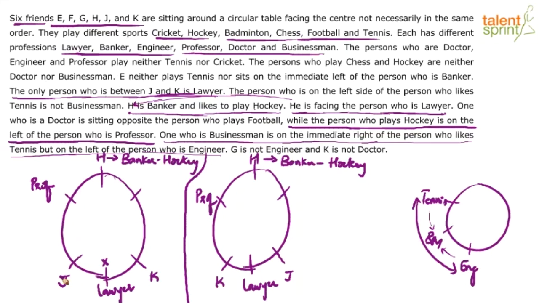Can engineer come here? Let's assume it comes here. So if engineer comes here, next one should be a businessman, but we already have a professor here. Both professor and businessman come under profession. So if you take engineer in this position, businessman has to come here, but this is already blocked by professor. So engineer cannot come here. Can you take engineer here? No, not possible, because this is already a professor. Can you take engineer here? No, not possible, because the banker is sitting here. So already 4 of the positions are ruled out for engineer.